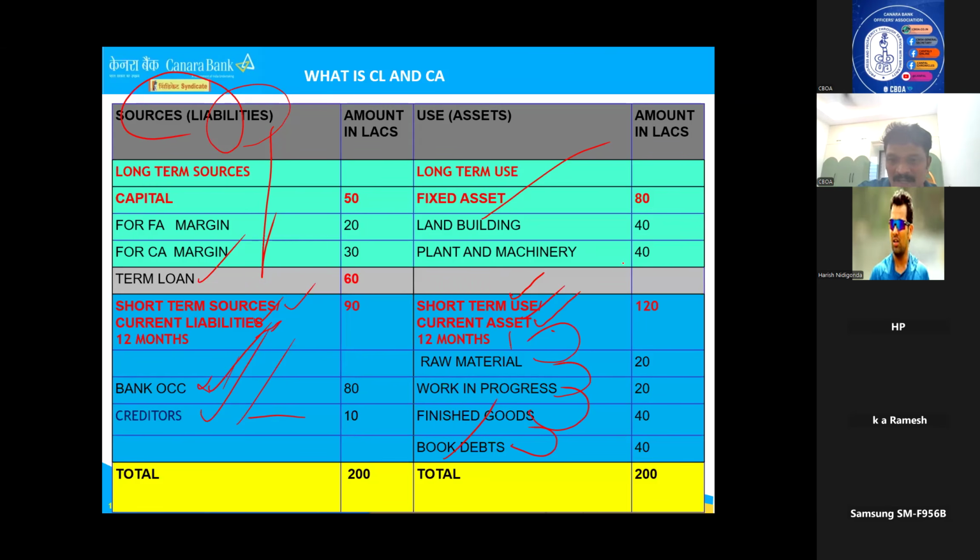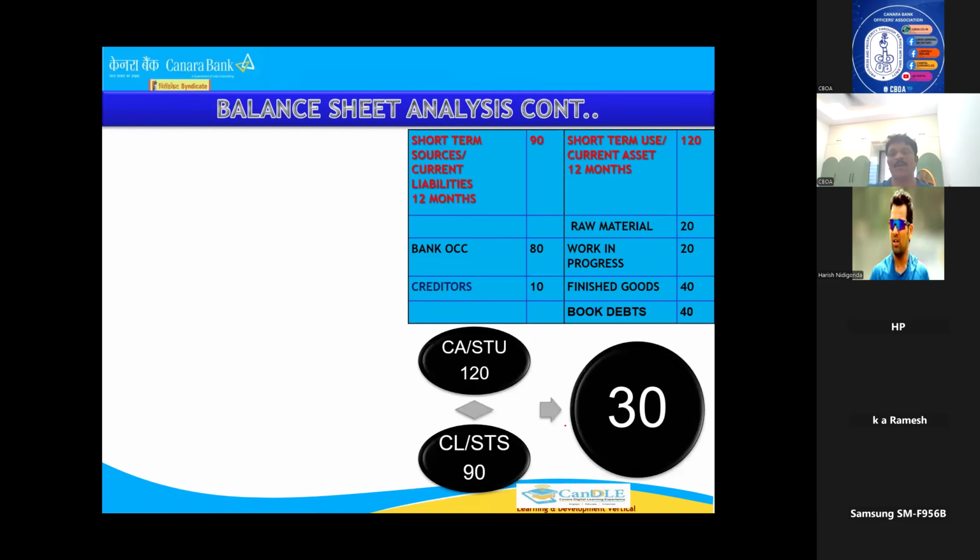Coming to current assets also, whatever assets you are creating, if they are converted to cash within 12 months, it is called a current asset. That is the basic difference between current assets and current liabilities. Once you understand all these concepts, then we will go to the balance sheet and see how we are analyzing all these things. The first one is, what is net working capital? You must understand what net working capital is. Everyone says current assets minus current liabilities is net working capital.